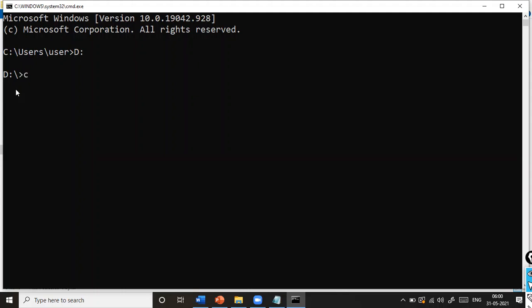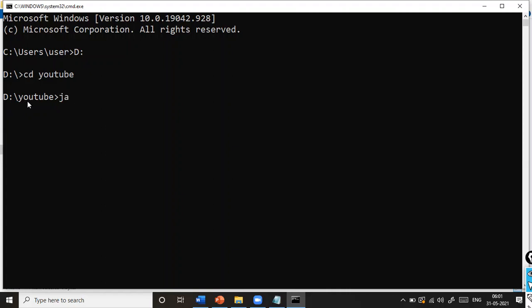And in D drive, my code is present in a folder called YouTube. So I'm just typing cd. cd stands for change directory, followed by the folder name. Here I need to compile my code because my file is present in this particular location. Whenever you are trying to compile the code from the command prompt, make sure your path is exactly the same as the location of your file. My file is presently located in YouTube, so that is the reason I have passed this as the location.